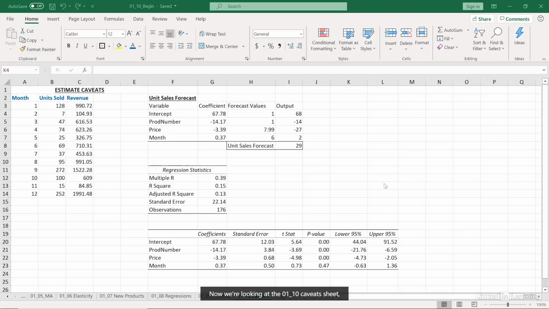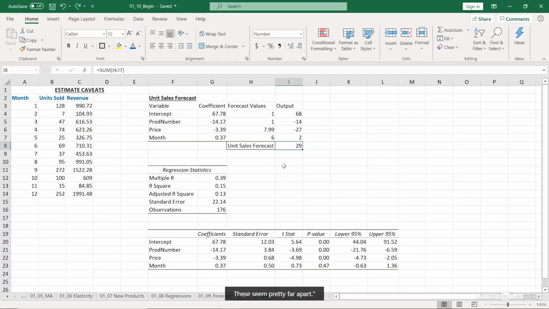Now we're looking at the 01_10 caveat sheet. And what we see here is an actual real-world set of unit sales along with revenues over a 12-month period for a particular hypothetical product. Now we forecasted based on this same data that for a particular month, say June, we might have sales of 29 units. Well, if we look at the real world figure of 69 versus the unit sales forecast of 29,